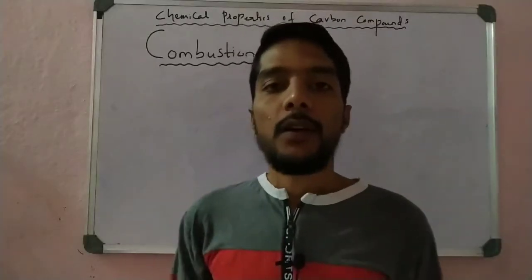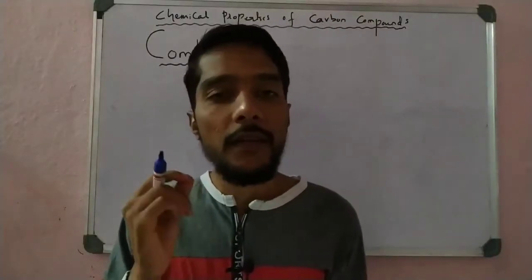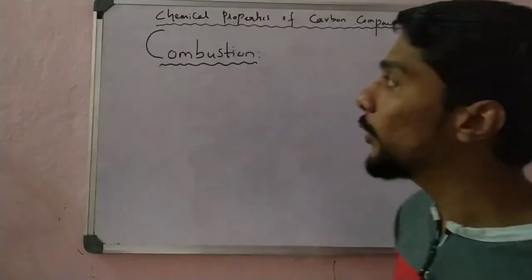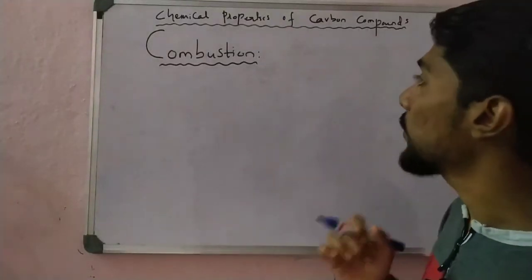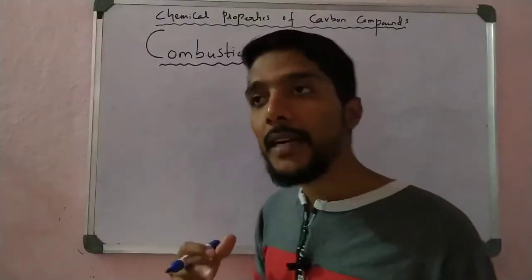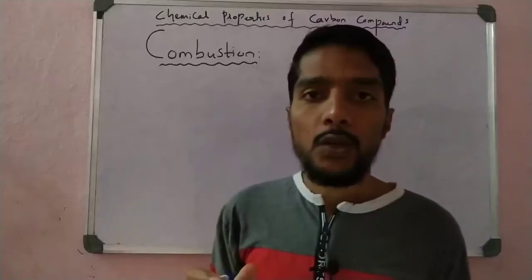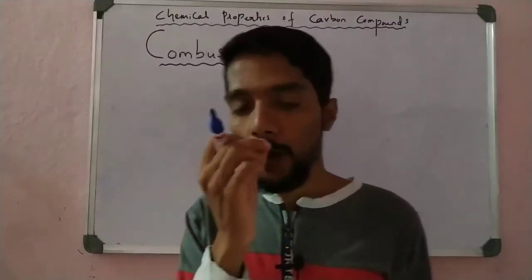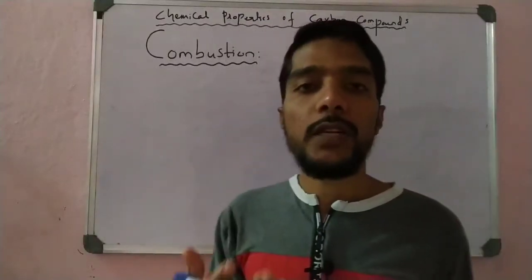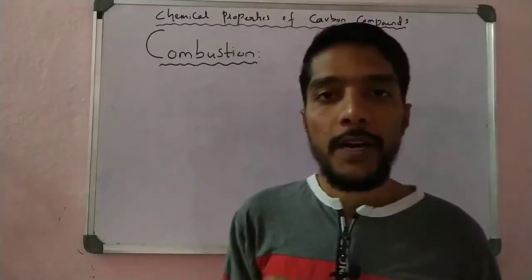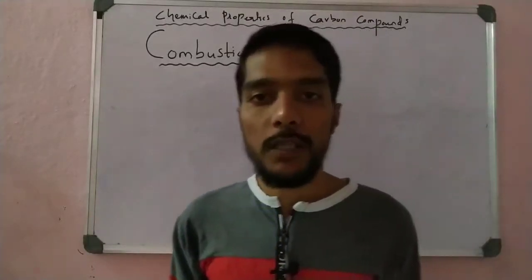Hi students, in this video we take another very important concept of the chapter Carbon and its Compounds, and the concept for this video is the chemical properties of carbon compounds. Under that category we take the combustion reaction. Combustion means burning, so it is a very simple concept: combustion of carbon compounds. Also in this video we learn about the types of combustion. It is a very small video and a very easy concept.